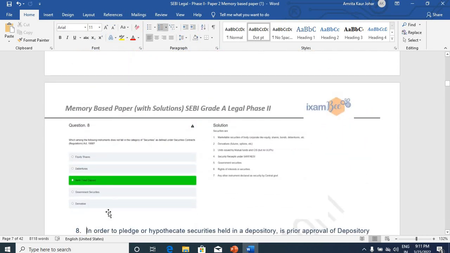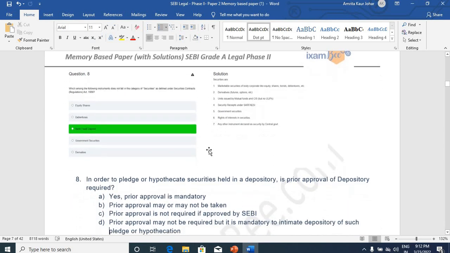You can find a similar question on this topic as well. The definition of securities or category of securities was covered by us in our question number 8. You can see this snapshot. Though it was not on the point of ULIP, the question was very much similar. It was on the category of securities, and the definition was important and revised through these set of questions.